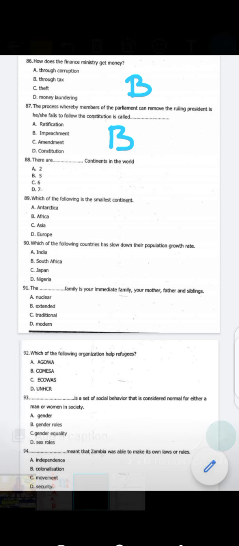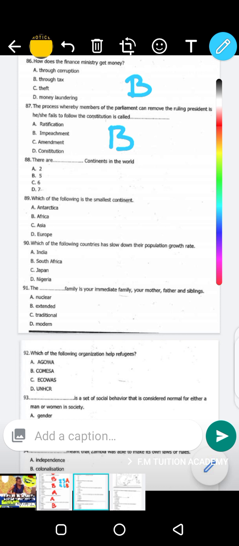When members of the parliament take a decision saying they want to remove the president, for example, when elections are held and the president is sworn into power, and then the members of the parliament notice that the president is unable to carry out his duties effectively, they can insist that the president should be removed from office. That act is called impeachment.